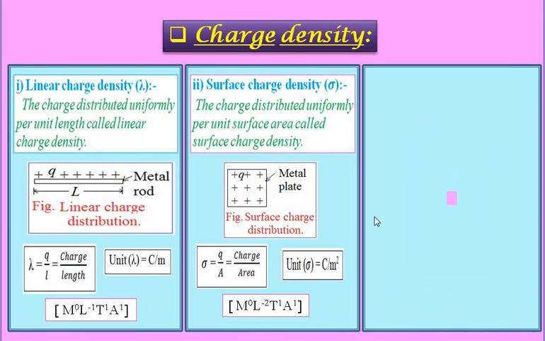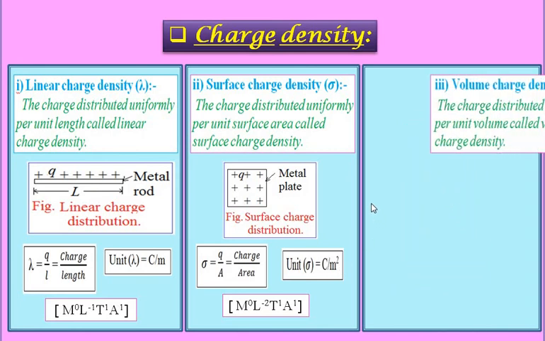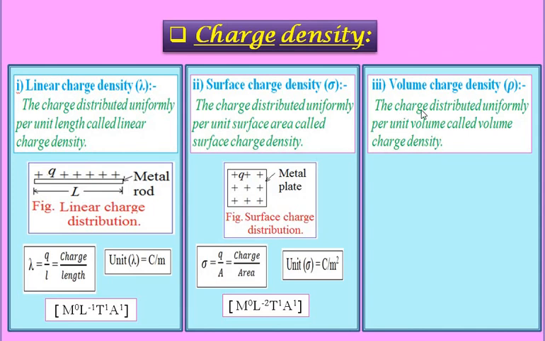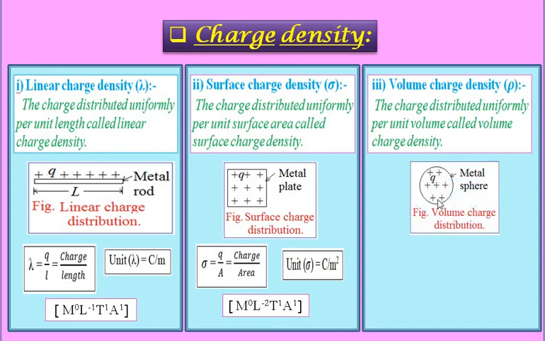Then the third type is volume charge density. Charge distributed uniformly per unit volume is called volume charge density. Consider the simple example which was seen. A metal sphere with plus q charge distributed over the metal sphere.